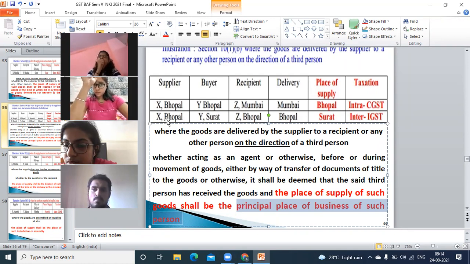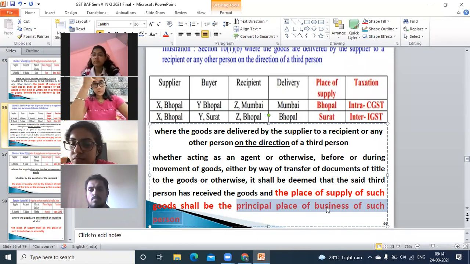Then there is another example where supplier is from Bhopal and buyer is from Surat. Recipient is there in Bhopal. Okay. Delivery has been done in Bhopal only. But still it will not be considered the place of delivery. It will be considered as the principal place of business of such person. And what is the principal place of business?